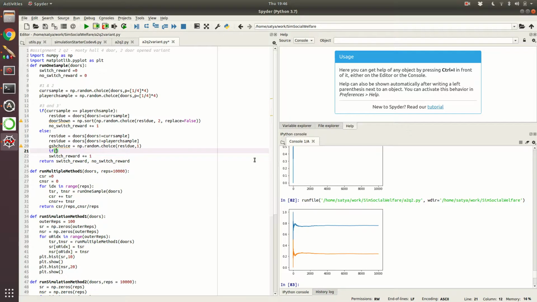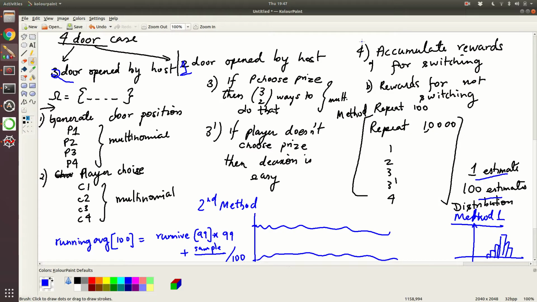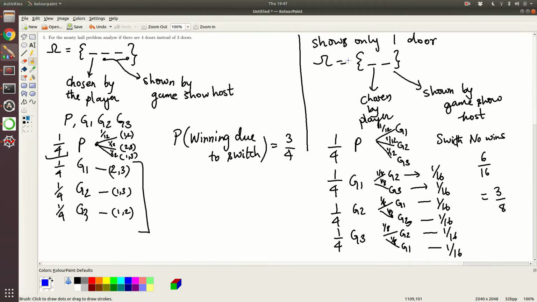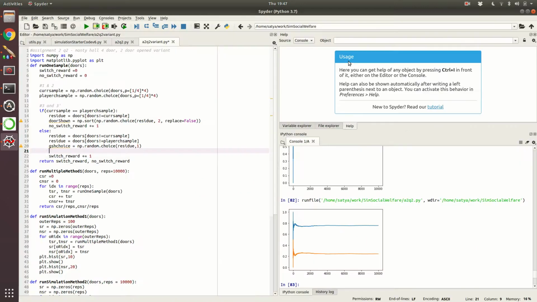Now this is what the game show host does, and there are two more doors. So this is basically what has happened: you have chosen one door, the game show host has chosen another door, then you have to choose. When you switch, there is a chance that you will get it or you will not. So there is a second switch, so let us do that.